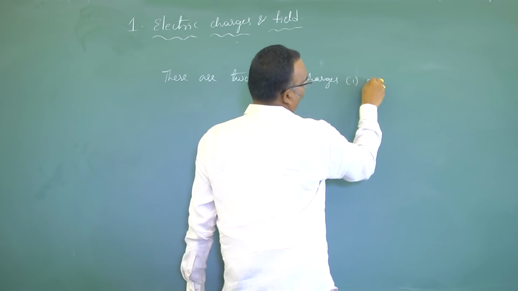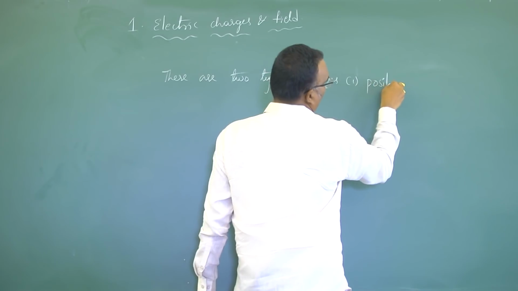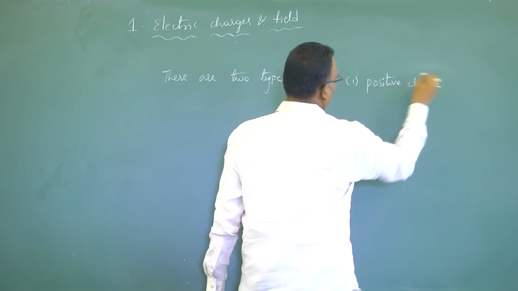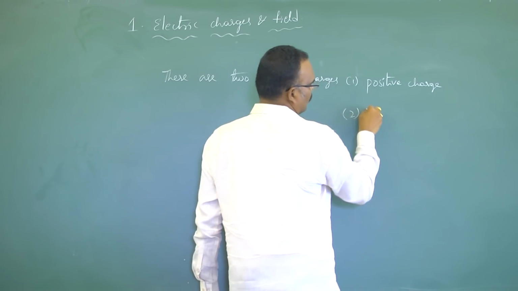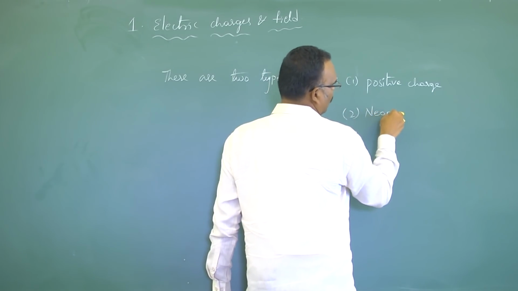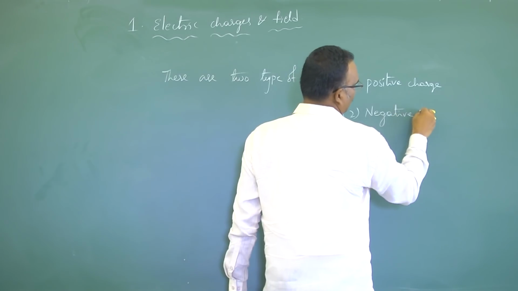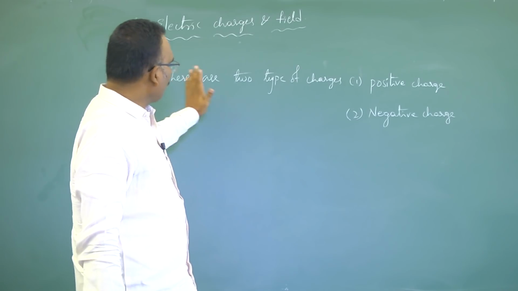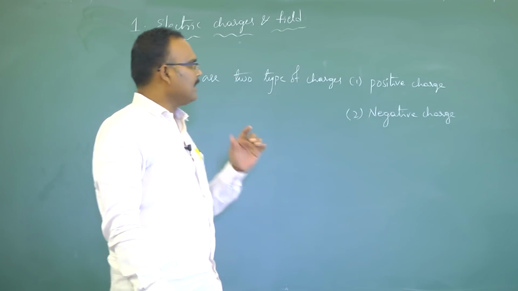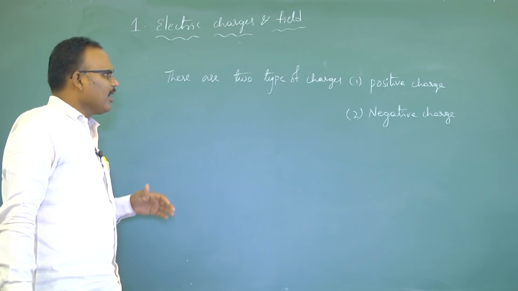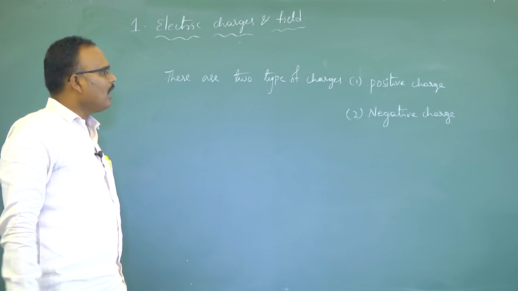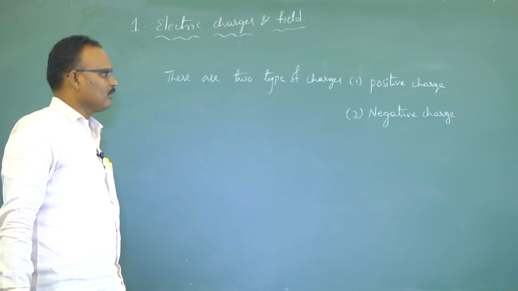Number one, positive charge. Number two, negative charge. Once you know the types of charges, we need to understand how a body acquires a positive charge or a negative charge.